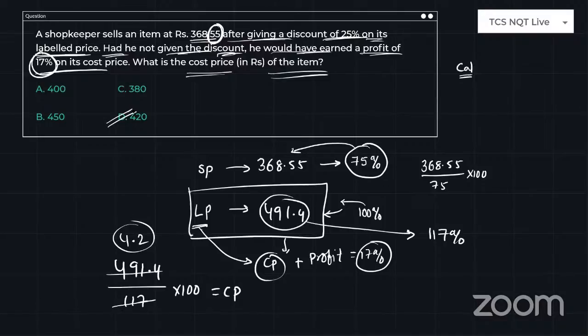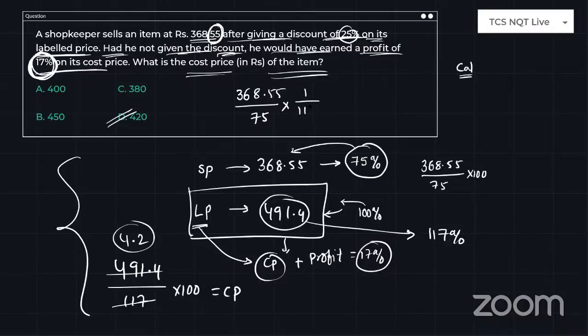Guys, here for the explanation, I am taking this much time, but in the examination, what to do is 25% less. So you have to do 368.55 divided by 75, less means 75. And 17, which is 17% profit, so divide by 117.